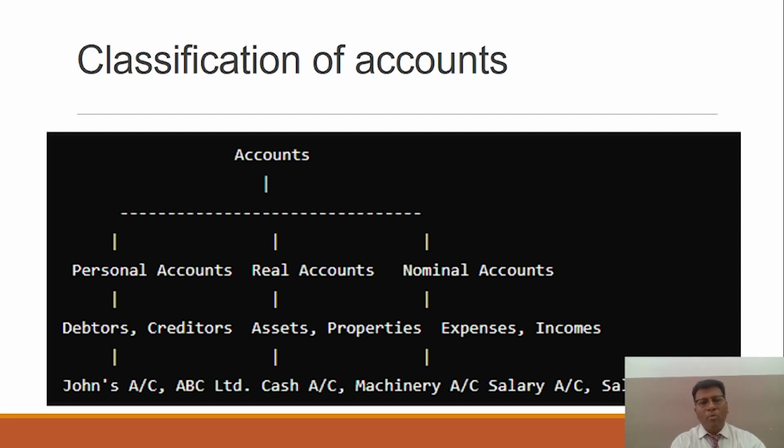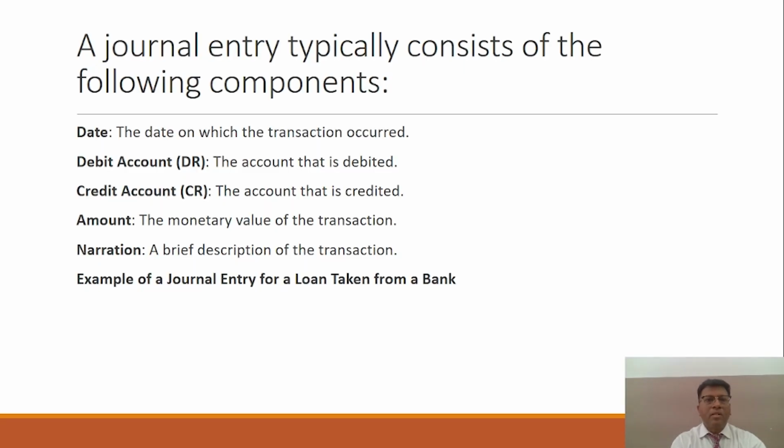So you have to keep in mind that whenever you are going to enter a business transaction in the primary books of accounting, that is known as the journal, you have to make the entries as per the rules of journal entries. So what are the rules? As I told you, there are different rules of journal entries. The very first is: what comes in is debit, what goes out is credit; debit the receiver and credit the giver. All expenses and losses are debit, and gains and incomes are credit.